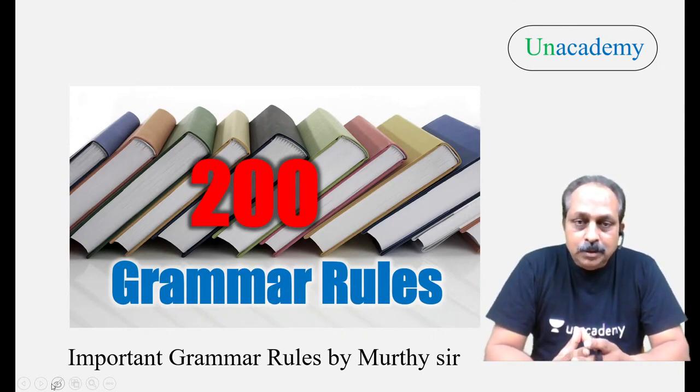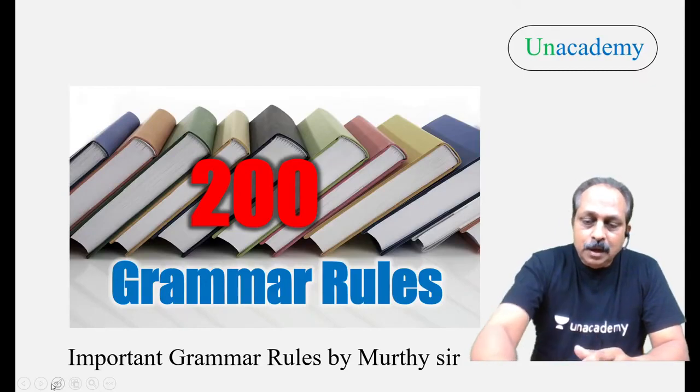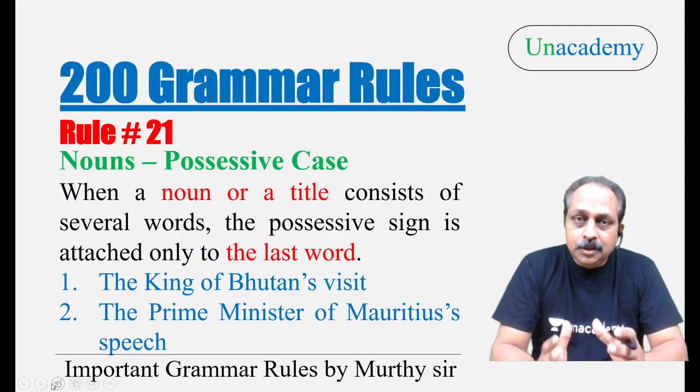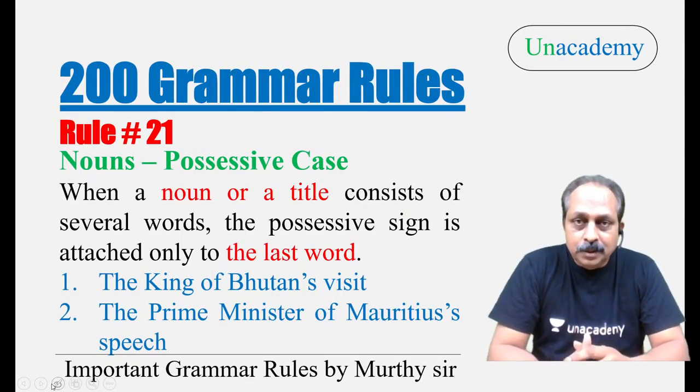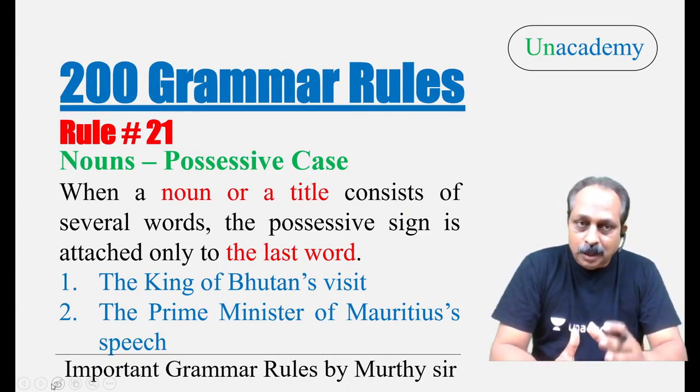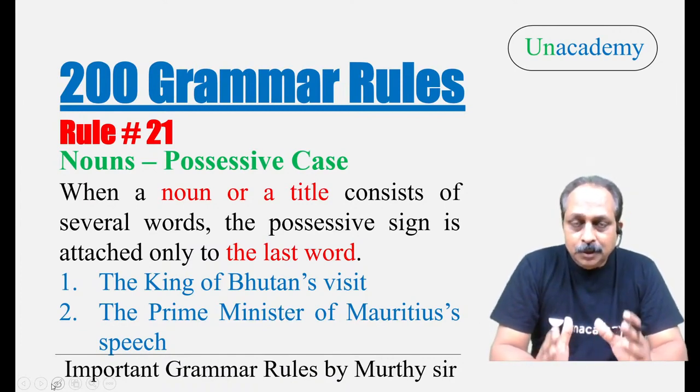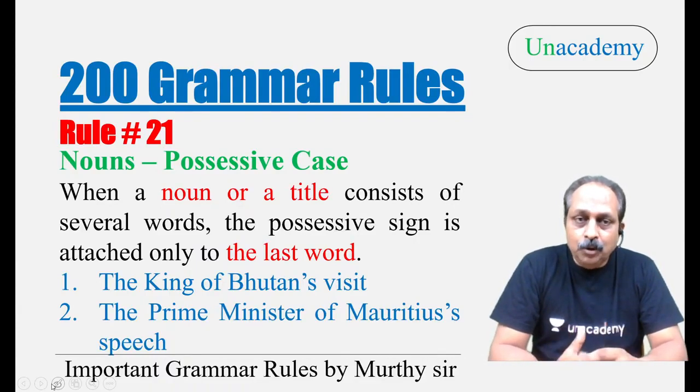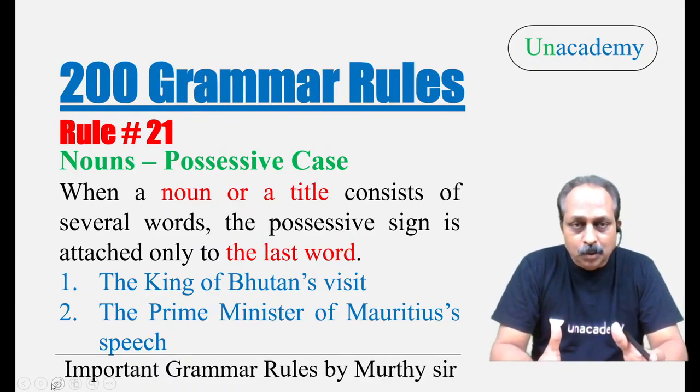This session is all about 200 grammar rules. Already you have learned 20 rules, and today you're going to learn the last four rules that go with nouns. That means you're going to learn 24 rules. By the end of the session, you will have learned 24 rules, all the rules related to nouns.